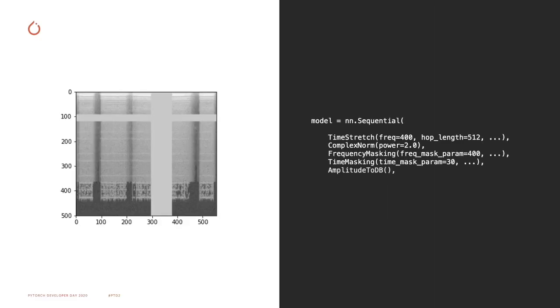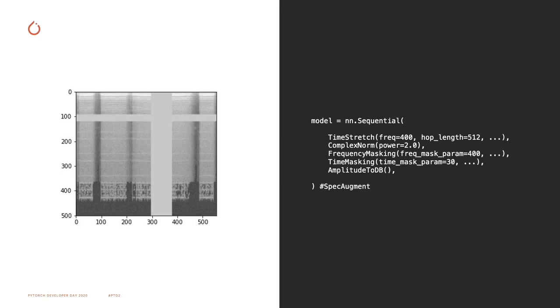The next set of functionalities I mentioned is transforms. As I said before, they're written in pure PyTorch, and as such support batching, TorchScript, and GPU. Here's another example. Since each transform is a torch.nn.Module, they can be combined in a standard sequential wrapper for convenient data augmentation. Here, we take a spectrogram, apply a random time stretch, compute the complex norm, apply a random frequency masking and a random time masking, and then convert the amplitude to decibel.